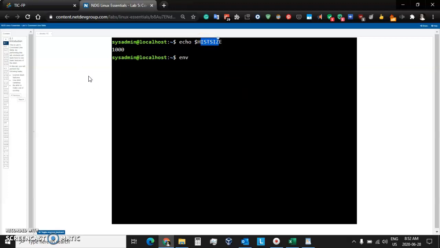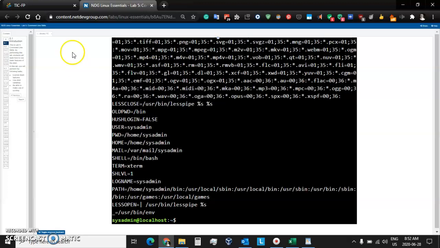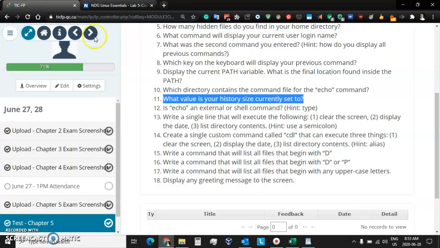And if you want to see the full list, just type env, short for environment, and press enter. And you can see other pieces of information that change, like the login name, for example. If I log off and log on as Bob, then the login name is going to be Bob. If I change my directory, the PWD is going to change. So these are bits of information that are constantly changing, and Linux keeps track of them with environment variables, and we're going to create our own variables as well.